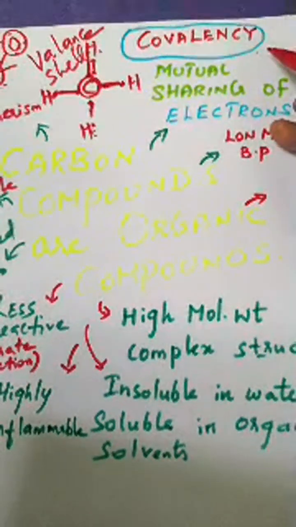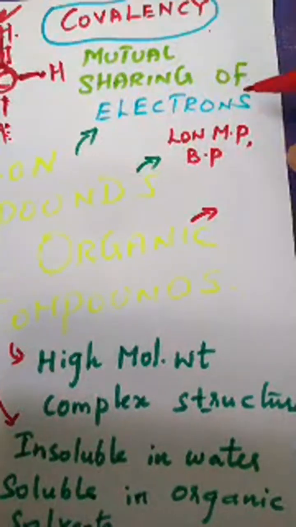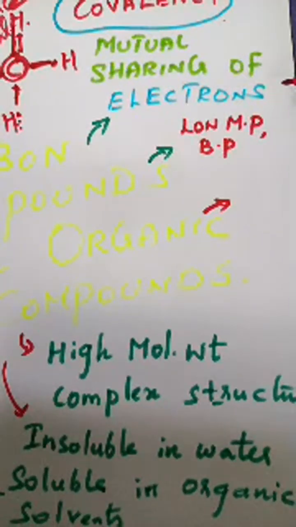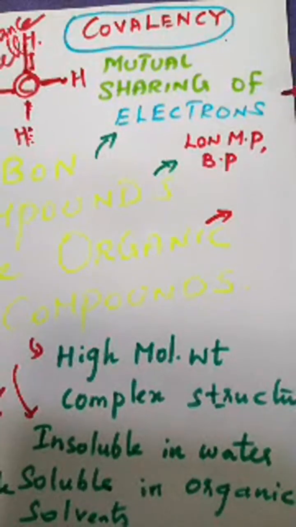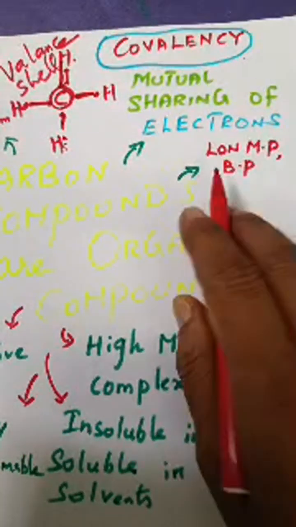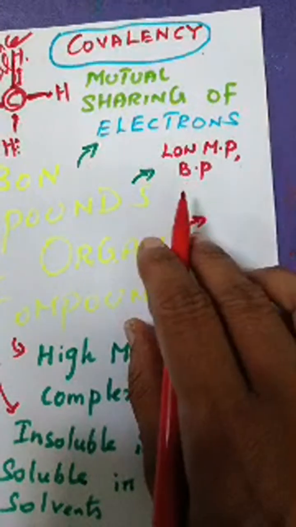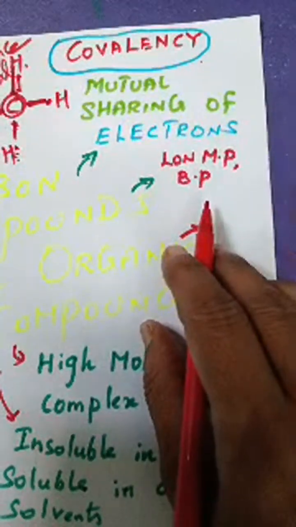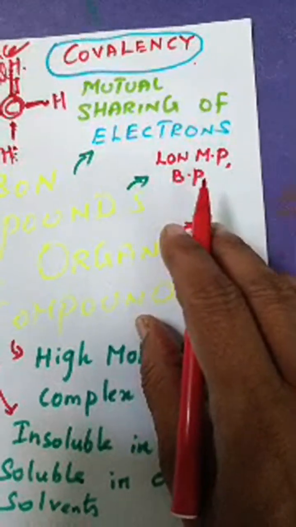So this carbon has covalency. Covalency means mutual sharing of electrons. And then it has a low melting point and boiling point.